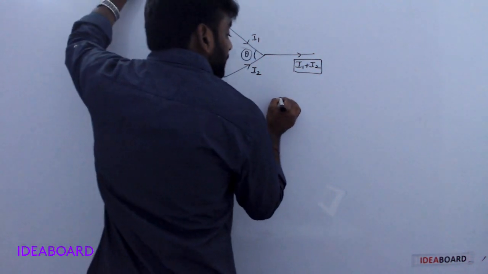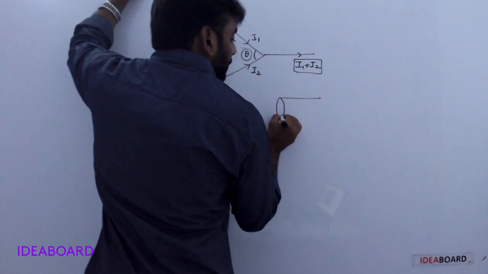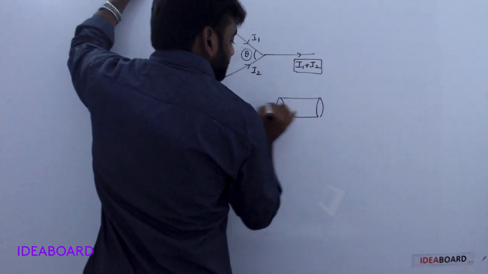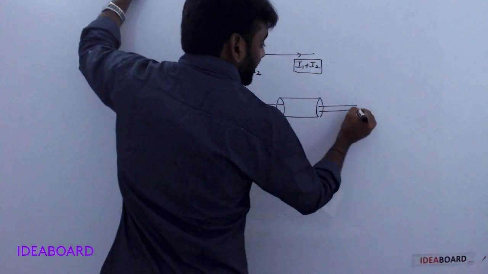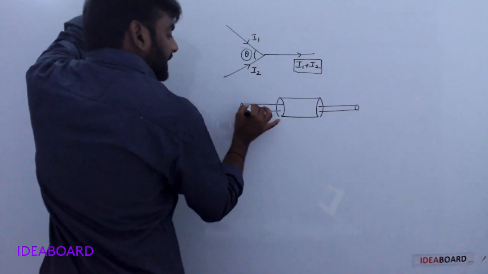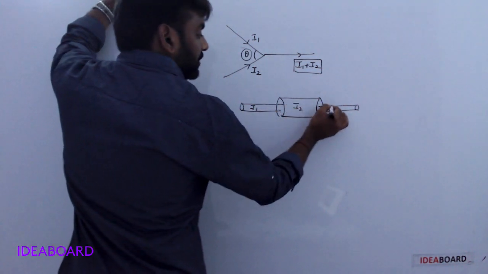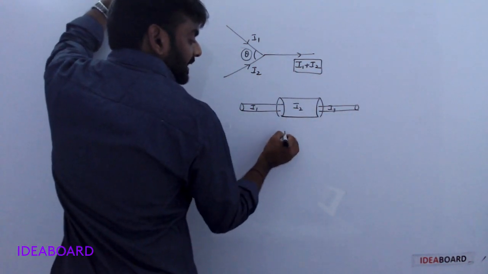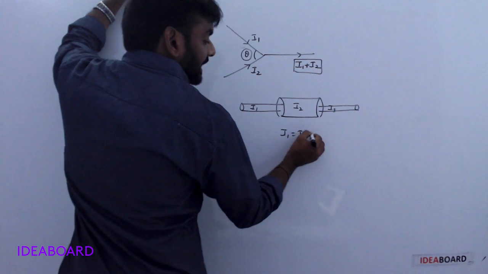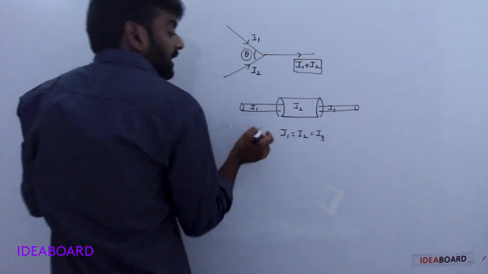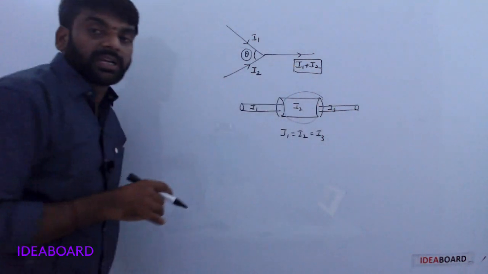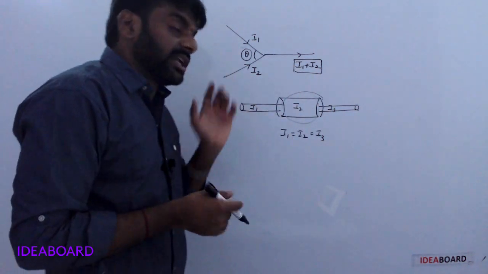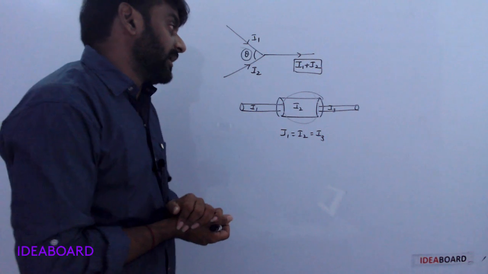Next, for example, when the cross sectional area changes, with currents I1, I2 and I3, the current is the same in this case because current is independent of the cross sectional area.